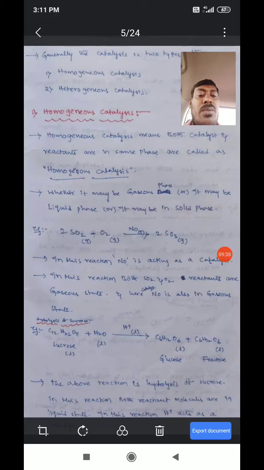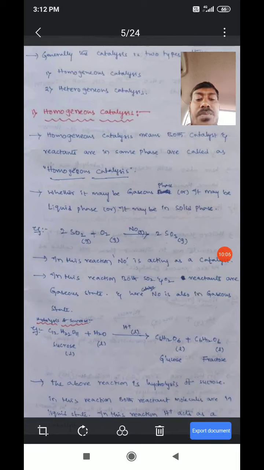For example, the catalyst and reactants may be in the gaseous phase, or liquid phase, or solid phase. Here, 2 moles of sulfur dioxide react with oxygen in the presence of nitric oxide and form SO3, sulfur trioxide.